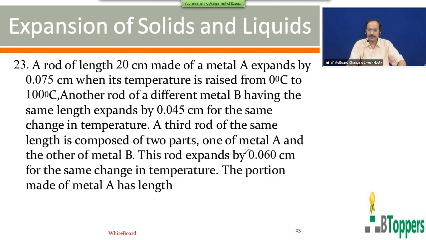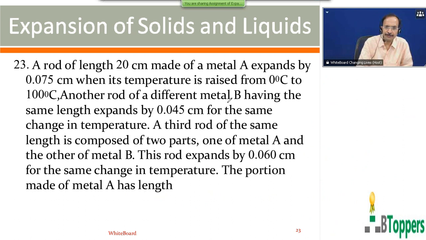So look at question number 23. A rod of length 20 centimeter made of metal A expands by 0.05 centimeters when its temperature is raised from 0 degree centigrade to 100 degree centigrade.